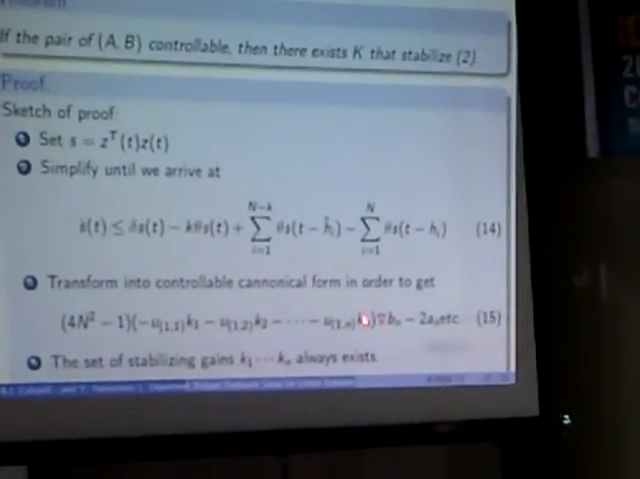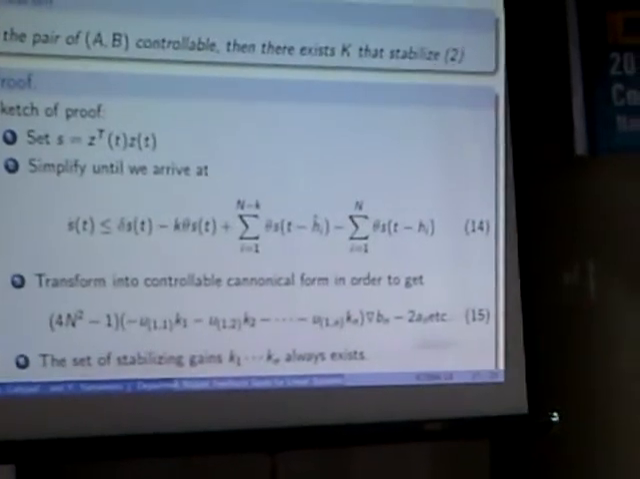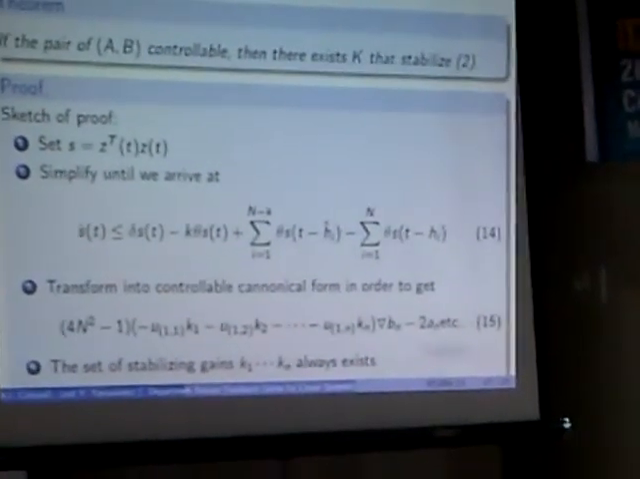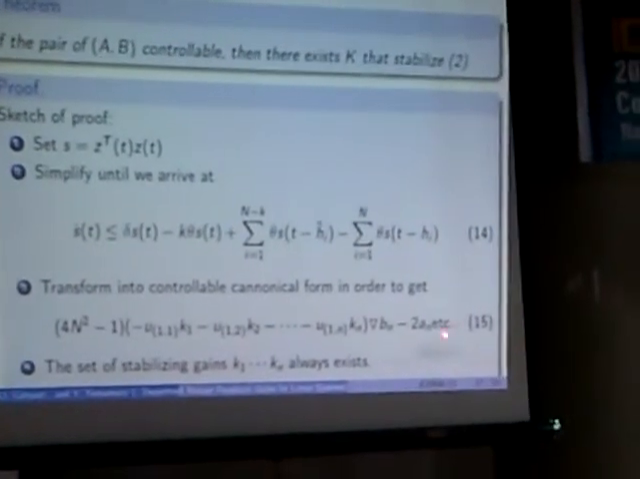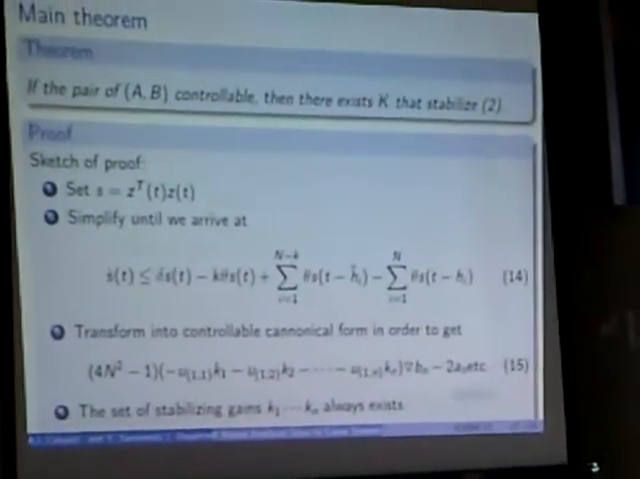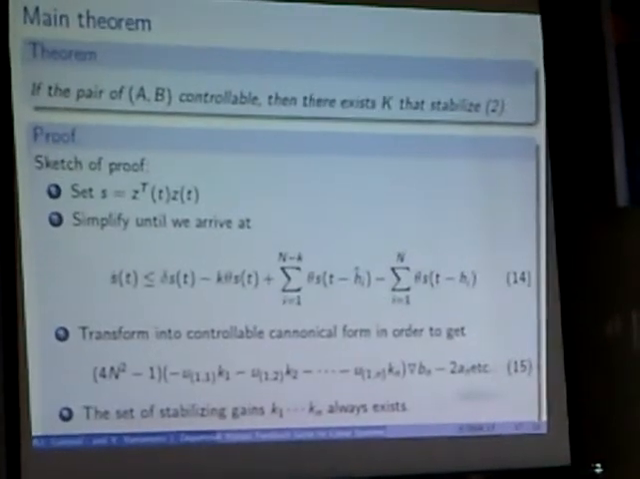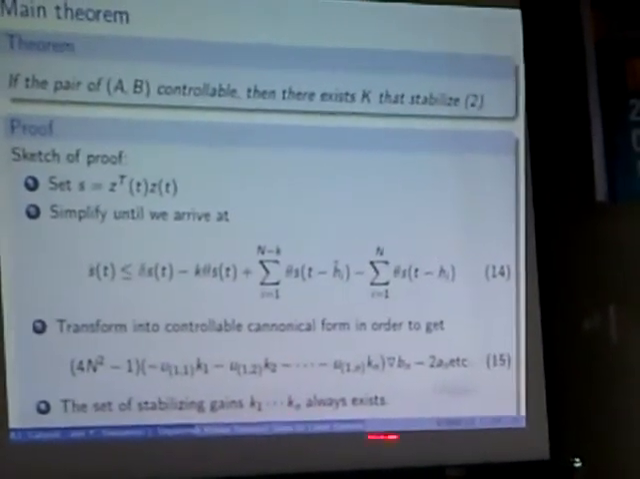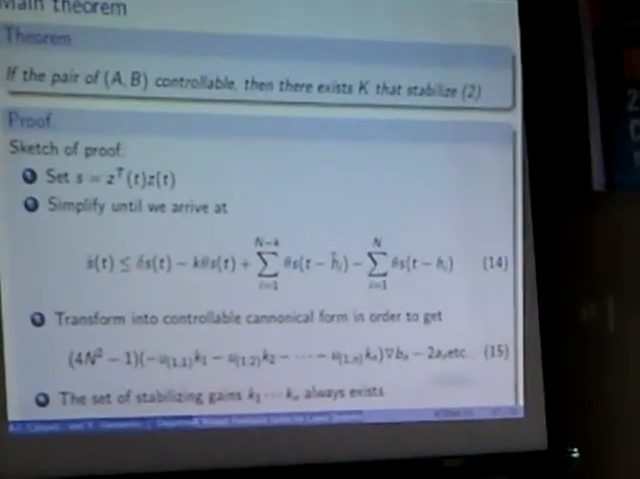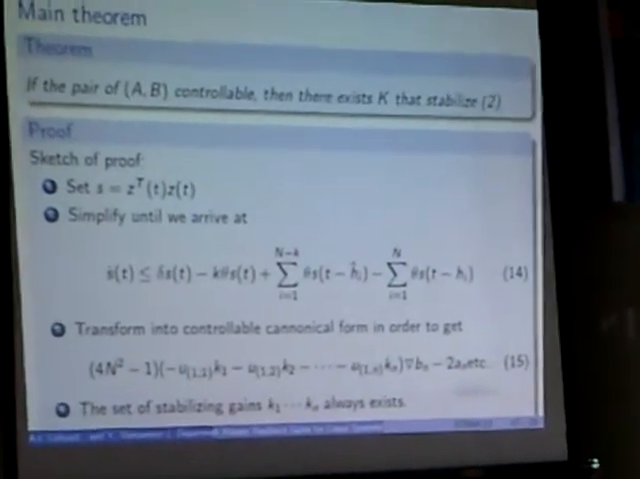The triangle here can be less than or equal, or bigger than or equal. We can set this, and finally we can make a term by term comparison in order to show that k1 to kn always exist. So the K always exists.